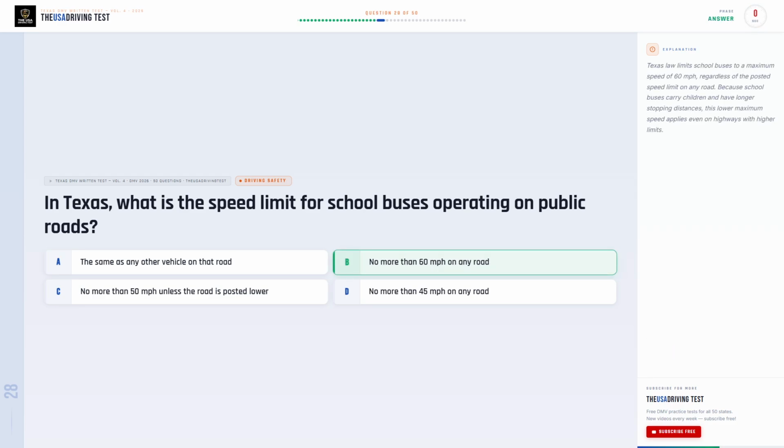The correct answer is B. No more than 60 mph on any road. Texas law limits school buses to a maximum speed of 60 miles per hour, regardless of the posted speed limit on any road. Because school buses carry children and have longer stopping distances, this lower maximum speed applies even on highways with higher limits.